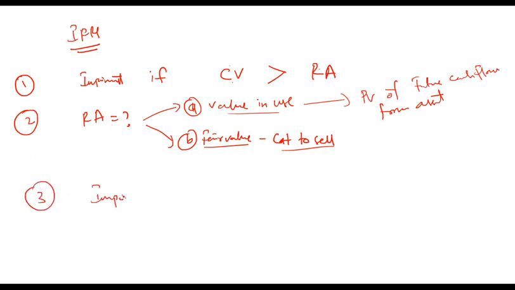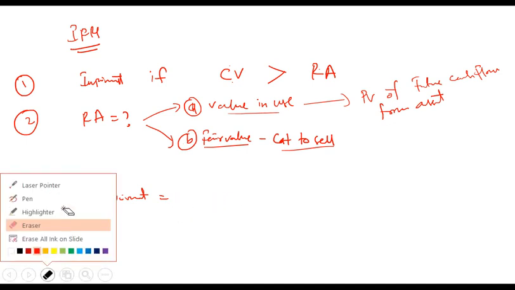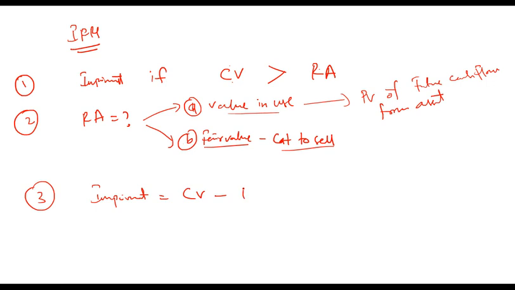What is impairment? Impairment will be carrying value minus, sorry, yeah, so differential between carrying value and recoverable amount will be your impairment. You will reduce carrying value with this impairment amount and arrive at recoverable amount. On your balance sheet, asset will go down and that differential will be recorded on income statement as a loss, impairment charge. Any problem so far? This is IFRS.